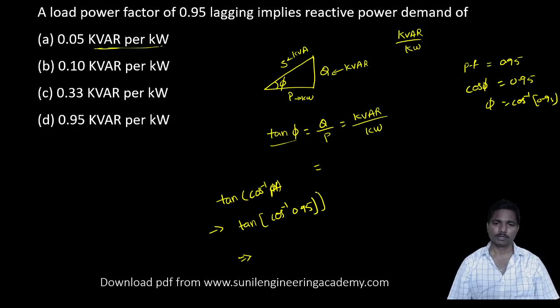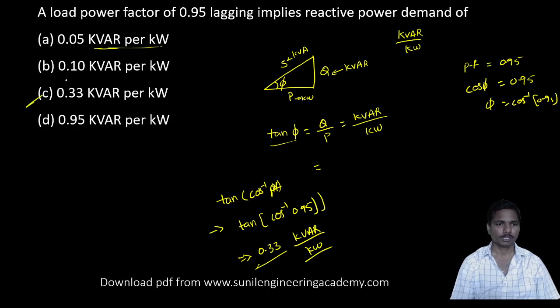Cos 30 is equal to root 3 by 2. So here you will get approximately 0.33. So this is 0.33 kVAR by kilowatt. So the answer is option C.